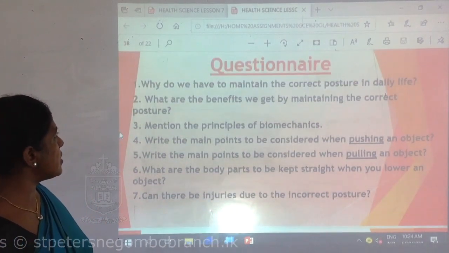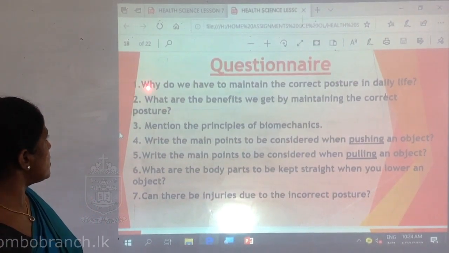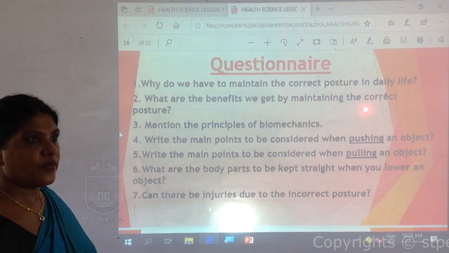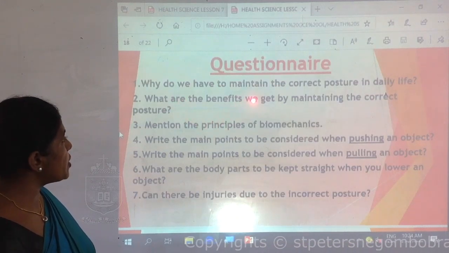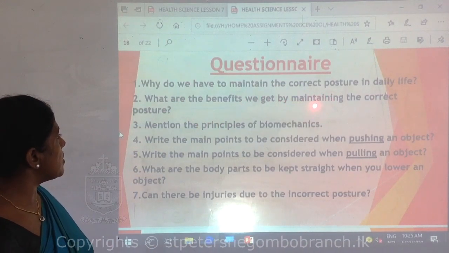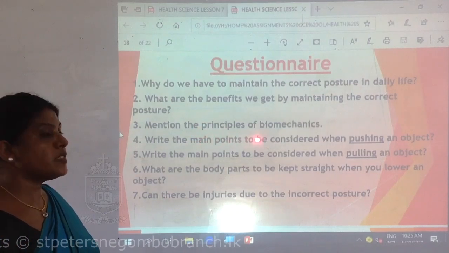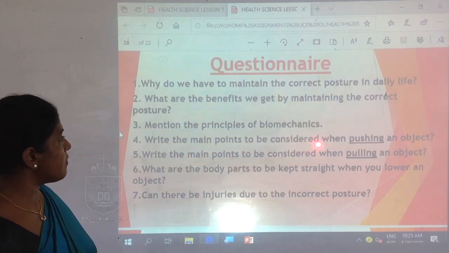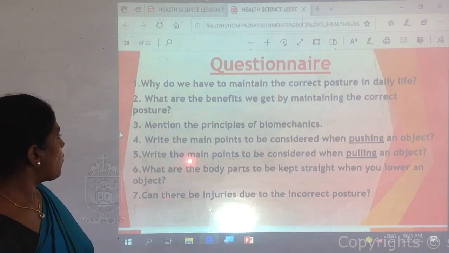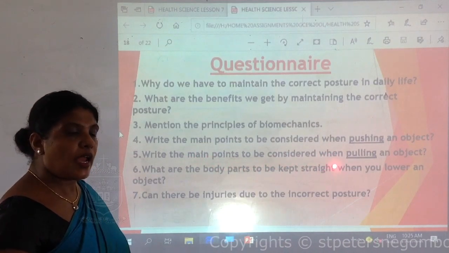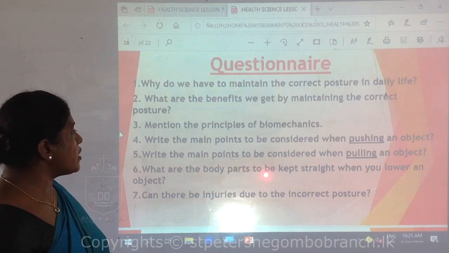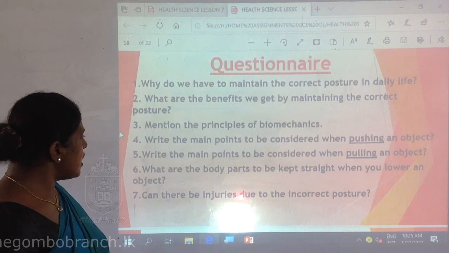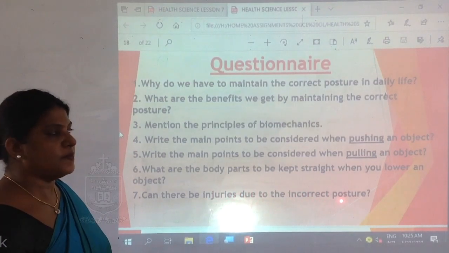Next, we will move to the questions. In the first question, it says, why do we have to maintain the correct posture in daily life? Second one, what are the benefits we get by maintaining the correct posture? Third question says, mention the principles of biomechanics. Write the main points to be considered when pushing an object. Write the main points to be considered when you pull an object. What are the body parts to be kept straight when you lower an object? Can there be injuries due to the incorrect posture?